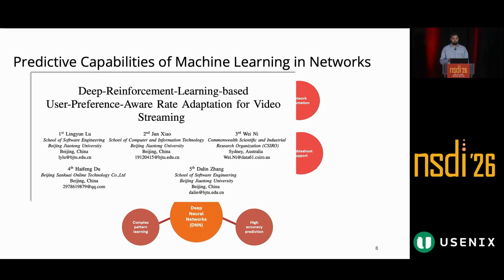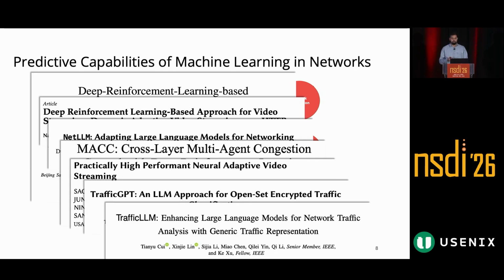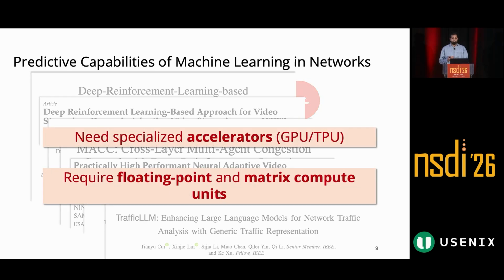To support all this, there is a growing body of research that has explored applying different ML techniques in networking, but these models come with significant deployment challenges because they typically require specialized accelerators like GPUs or TPUs, and they rely on floating point and matrix compute units for inference.